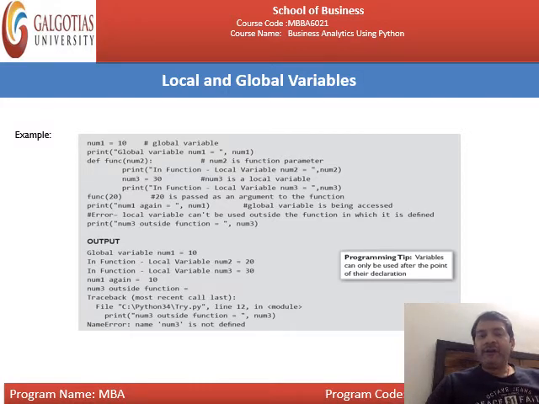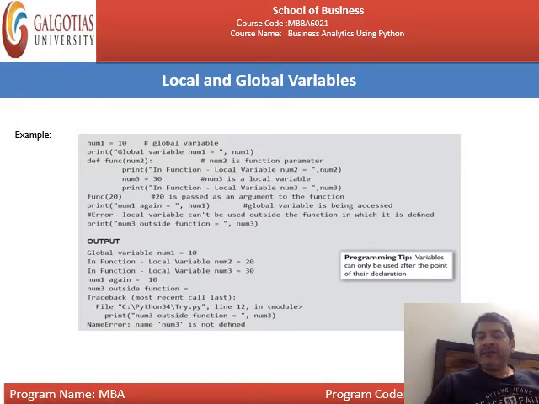Now you can see the output. Global variable num1 equal to 10. Where is it to be written over here? Second line of print. Global variable num1 equal to 10. You have already mentioned num1 equal to 10, and after that you print that num1. The output will be global variable num1 equal to 10. After that, the function is the print function. In function local variable num2. Num2 is what? Now the value of num2 is equal to 20, because num2 is the formal parameter and 20 will be the argument, or you can say the actual parameter. It will pass the 20: in function local variable num2 equal to 20.